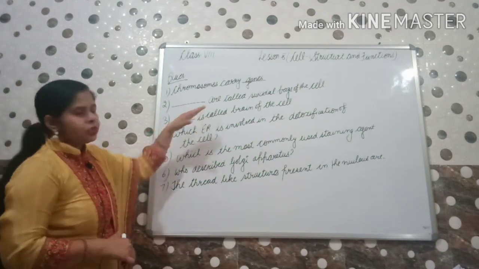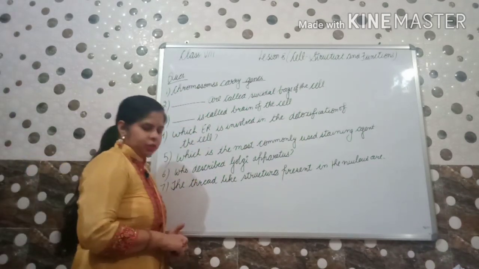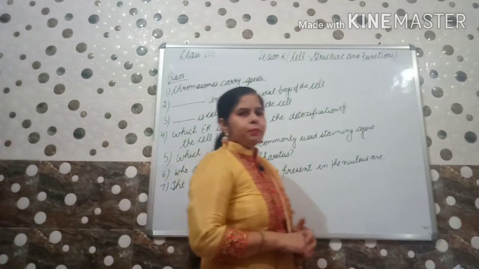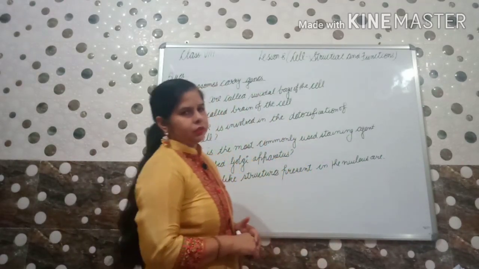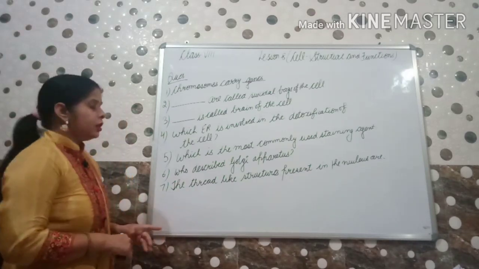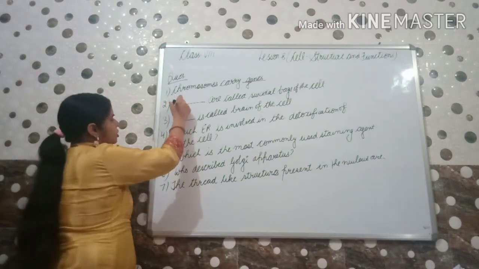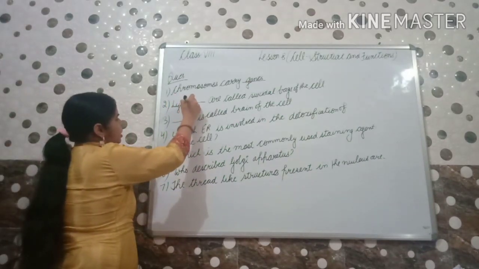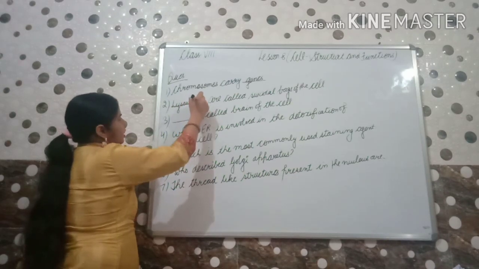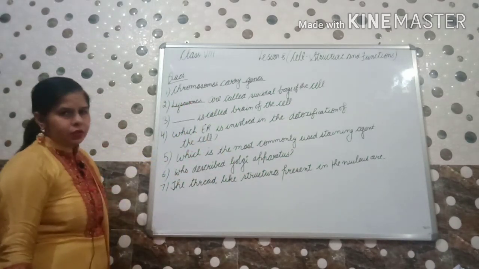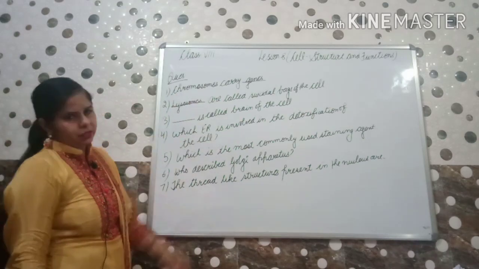Next, dash are called suicidal bags of the cells. Suicidal bags cells के कौन से होते हैं? We have discussed this just now. Answer is lysosomes. Suicidal bags are known as lysosomes, or lysosomes are known as suicidal bags.